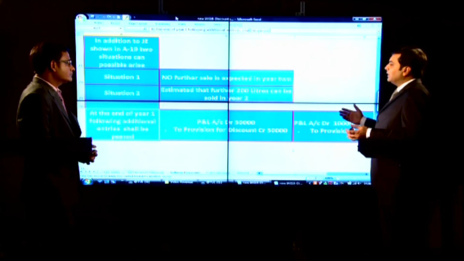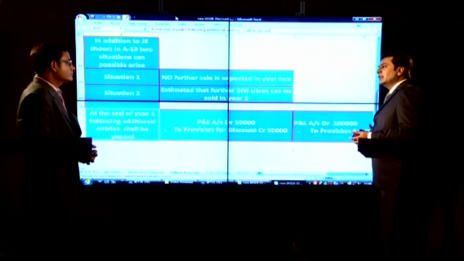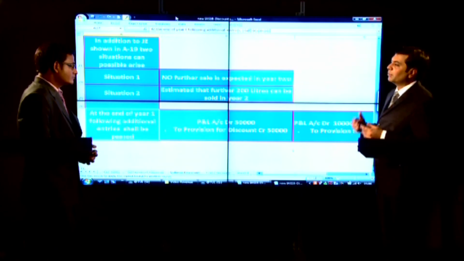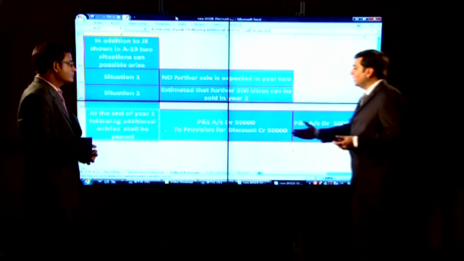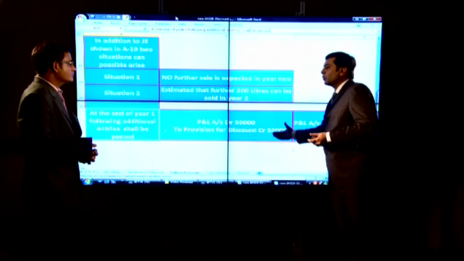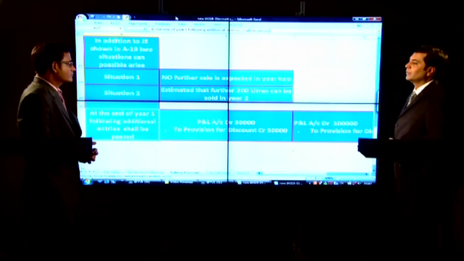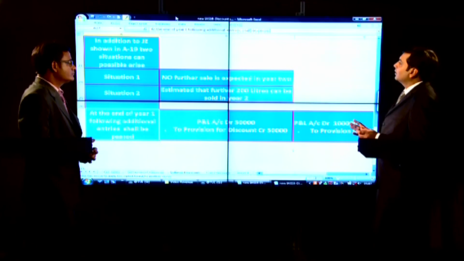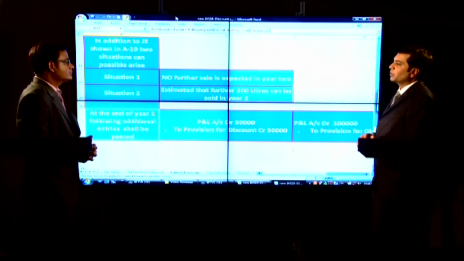If a scheme is going to be extended and sales are not taking place, but it is expected that that might take place into the future, then provision will be made out of profit and loss account. This is the entire discussion which sums up a volume discount rebate accounting.